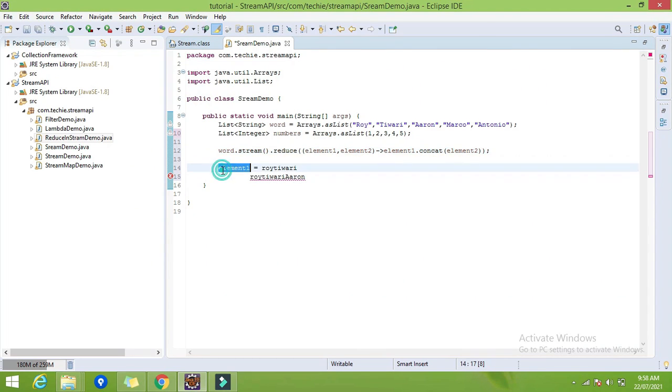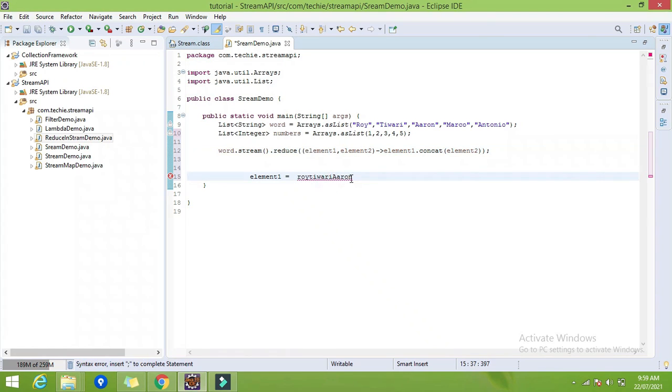So again, element 1 will be mapped to this resulting string. For the next string, the first argument is Roy Tiwari Aaron and element 2 is Marco. Whatever the result will be mapped to element 1 again. Now for the next element, we have this string as the first element and Antonio is the second string. Whatever the result will be mapped to this element 1.